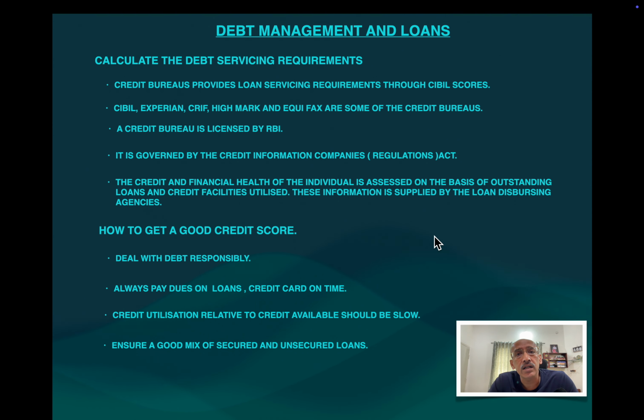Similarly, if you buy a car, you have to keep the car in the name of the bank which has given the loan, and once you clear all the EMIs, then only the car will come back to your name. Otherwise, it will still remain in the name of the bank itself. But there are some banks which give unsecured loans, so you should strike a balance. But unsecured loans usually will be a little bit costlier compared to secured loans.